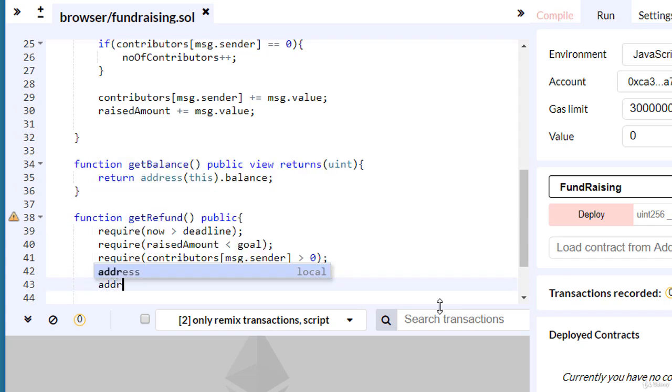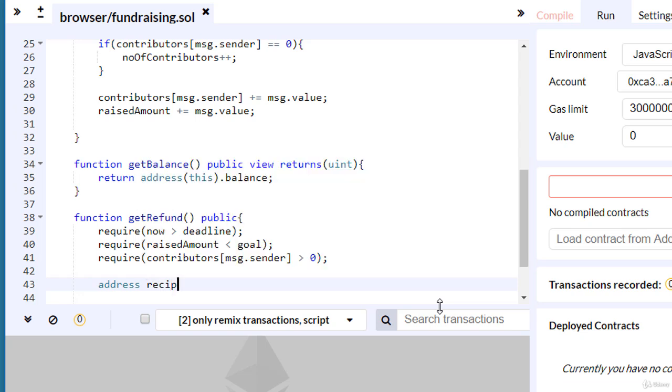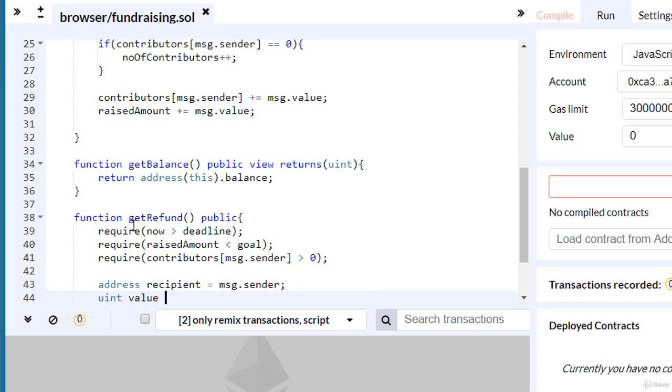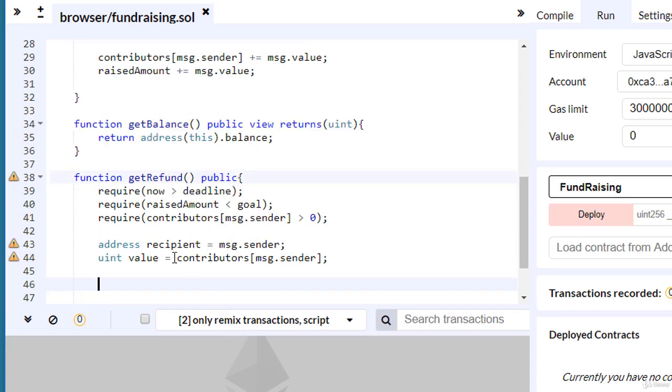Now I declare a variable of type address named recipient. This is msg.sender, so the person that calls this function in order to get a refund, and a uint variable named value, that is the value this user sent, so contributors of msg.sender. Now we have two more things to do. We must transfer this value to this recipient, and we must set the value sent by this user to 0 because he has no money in our campaign. All the money has been refunded.